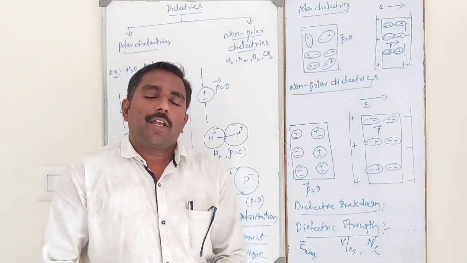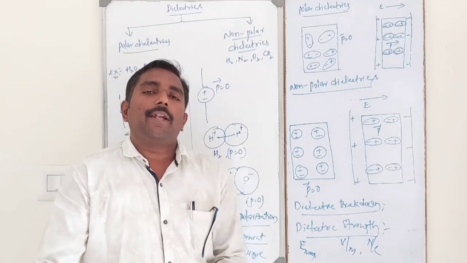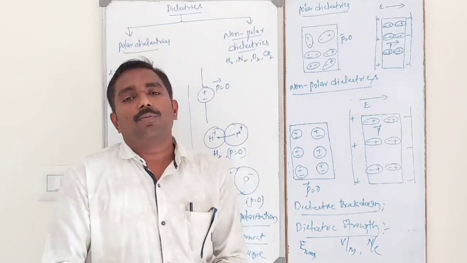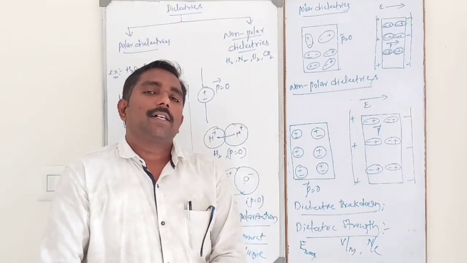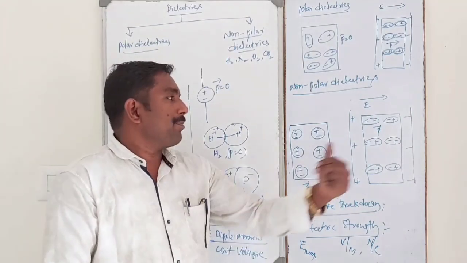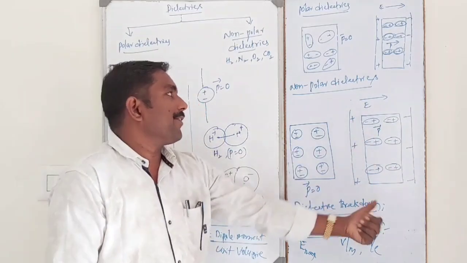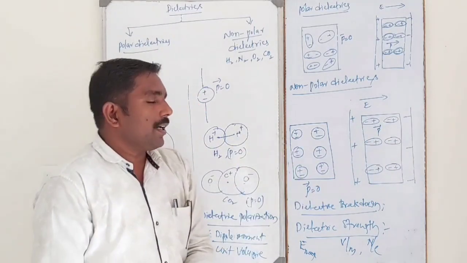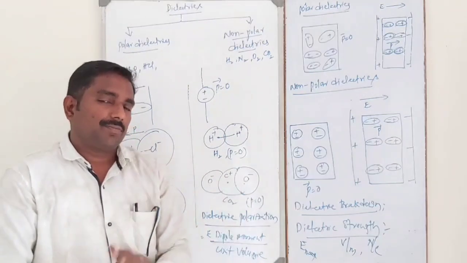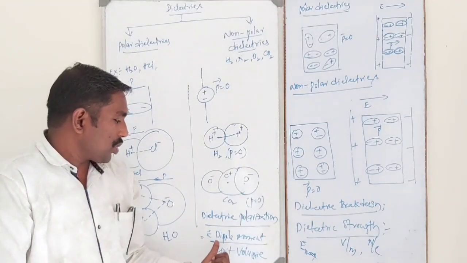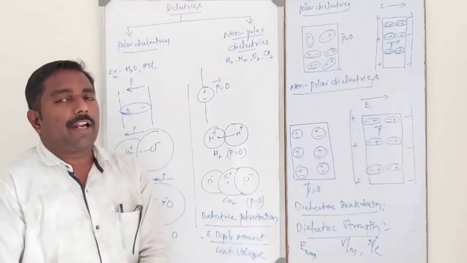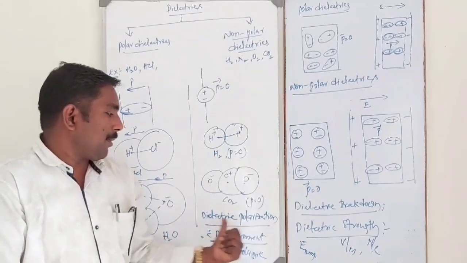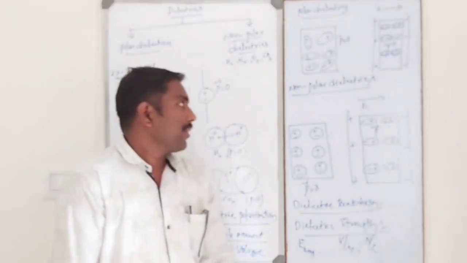Dielectric polarization means the net dipole moment per unit volume of the dielectric slab which is kept inside the external electric field. Simply, it is the ratio of electric dipole moment per unit volume. Electric dipole moment per unit volume is nothing but dielectric polarization.